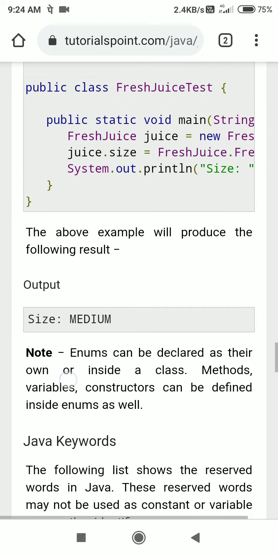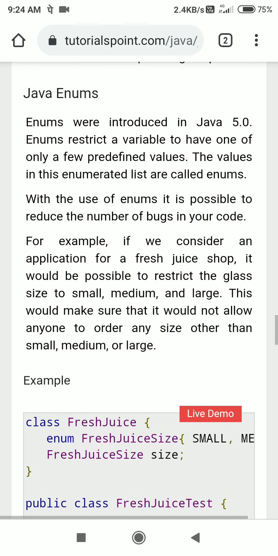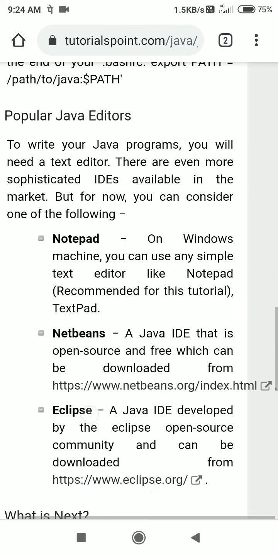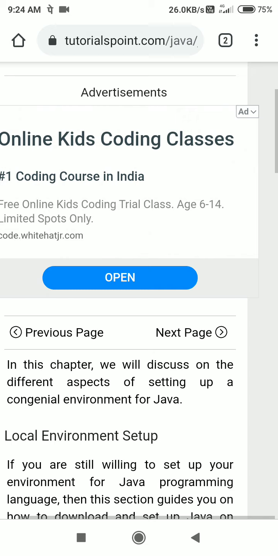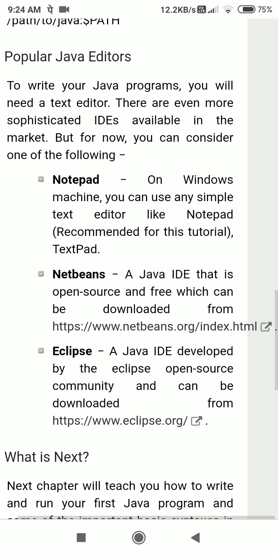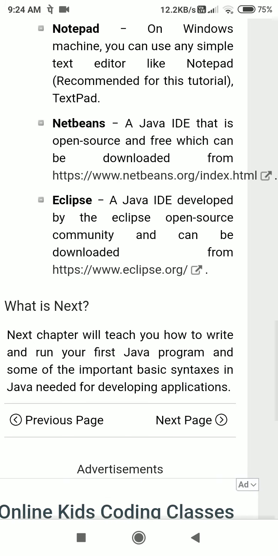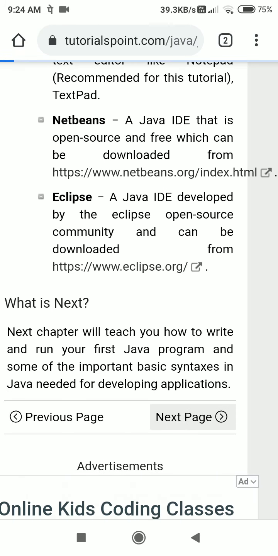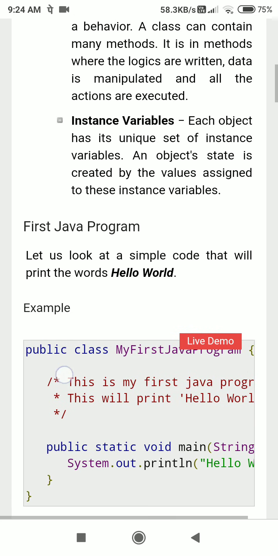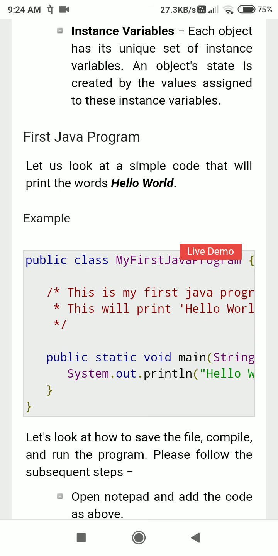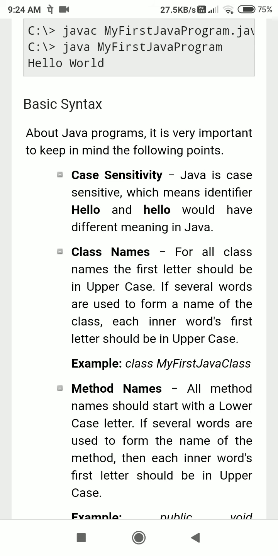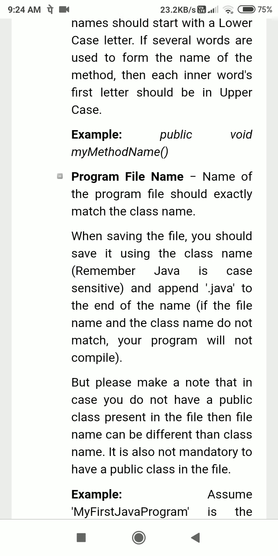Okay, so let us stop here. Let us revise what we have seen in today's class. These are the editors in Java we have seen. Next, what we have seen: object, class, methods, instance variable. We have seen the live demo of the hello world program of Java. Then we have seen case sensitivity of Java, class name, method name, and how to save a program.